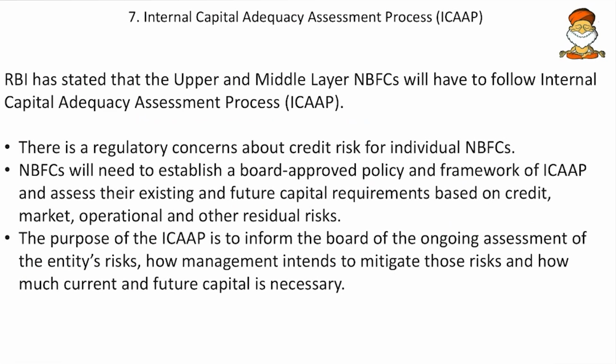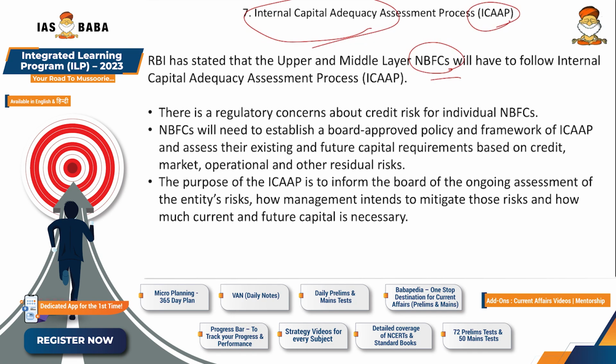Then the internal capital adequacy assessment process. So here it is, internal capital adequacy. So RBI has stated that the upper and middle layer NBFCs will have to follow this ICAAP. So that means they have to have an internal capital adequacy process. So assessing the internal capital adequacy should be taken up by these upper and middle layer NBFCs. So why is it? Because there are regulatory concerns about the credit risk for the individual NBFCs. So friends, we cannot trust all NBFCs, that is the non-bank financial companies. So if you have an internal capital adequacy mechanism, that will be safer.